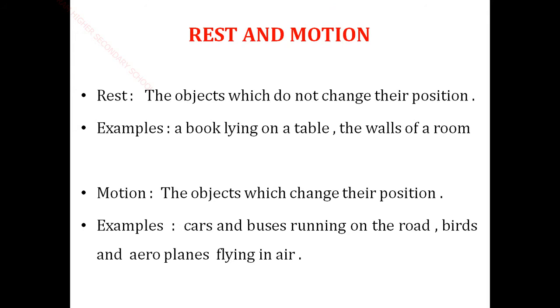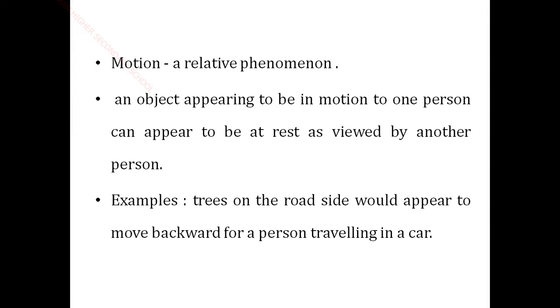Next, the types of motion. Motion is a relative phenomenon. An object appearing to be in motion to one person can appear to be at rest as viewed by another person. For example, when you are traveling in a bus, you move in a forward direction, the same direction as the bus, but the trees appear to move backward. The trees on the roadside appear to move backward for persons traveling in a car or bus.